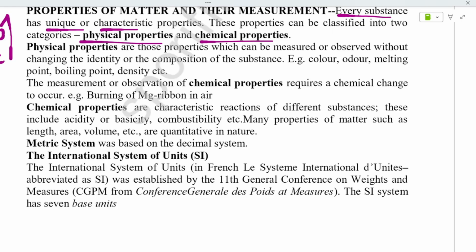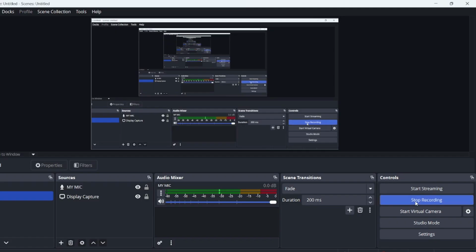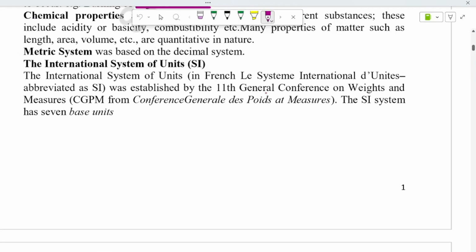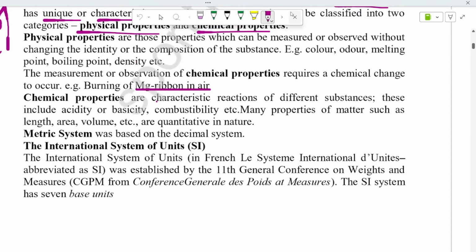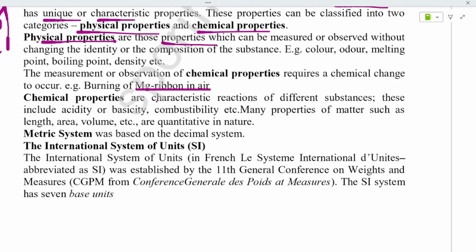And next comes, let's continue with the next concept, that is physical and chemical properties. Physical properties in the sense are the properties which can be measured or observed without changing the identity or the composition of the substance. Example: color, odor, melting point, boiling point, density.